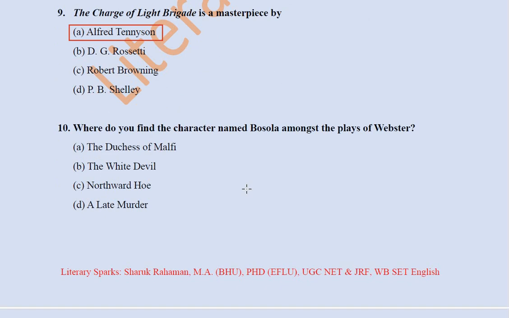Next, where do you find the character named Bosola amongst the plays of Webster? John Webster, the famous playwright of the late Elizabethan and Jacobean period. So, in which of the plays by Webster do we find the character Bosola? The Duchess of Malfi, The White Devil, Northward Ho, A Late Murder. So it's the play The Duchess of Malfi, which is known as a revenge tragedy, a tragedy of blood and murder, in which we find the character Bosola. Bosola is actually a spy who is employed by the Duchess's brother to keep an eye on her.